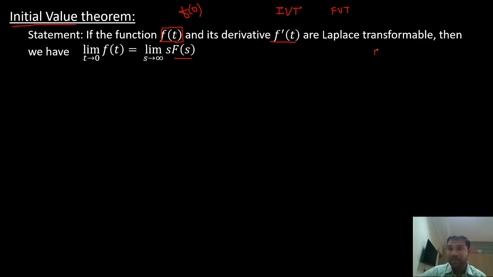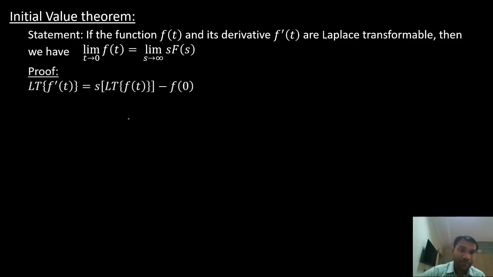Basically, if we are just given the Laplace transform and we do not know what our f of t is, we just know what our F of s is. This is the only information we have, F of s. And I want to find the value of f of t at t equals 0. What is the formula to find this? That we are going to see in the initial value theorem. So we'll try to prove the initial value theorem.